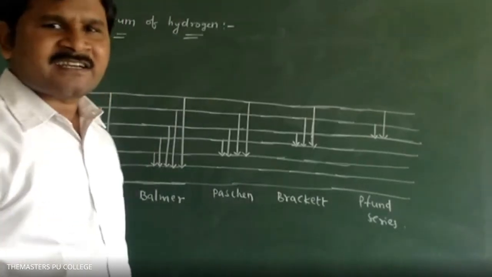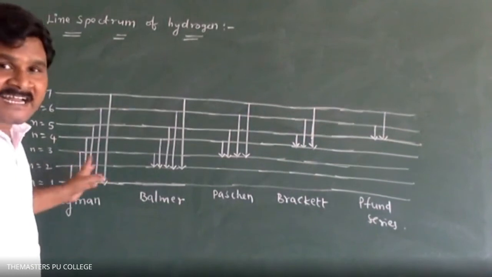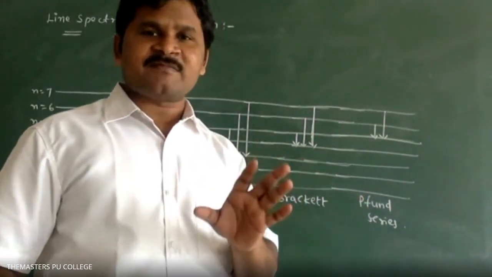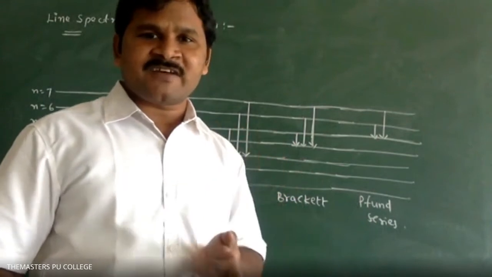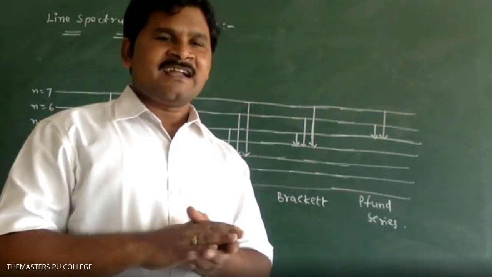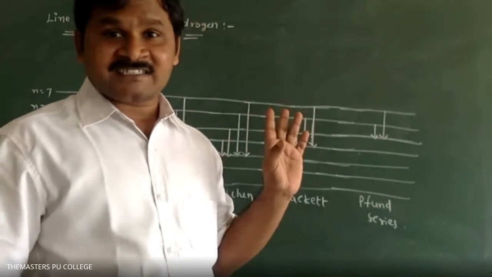If you supply energy, what is the final state? I am telling, the nth level, the infinity level. Energy of an orbit is inversely proportional to n. Greater the n value, lesser is the energy. Lesser the n value, greater is the energy. E is equal to 1 by n square.